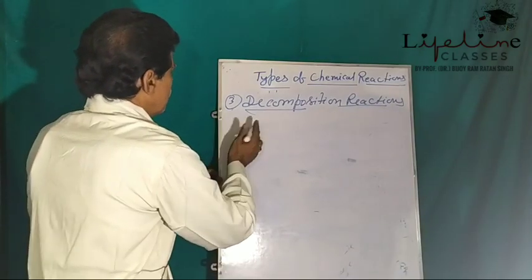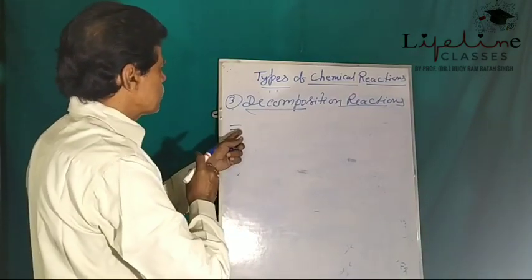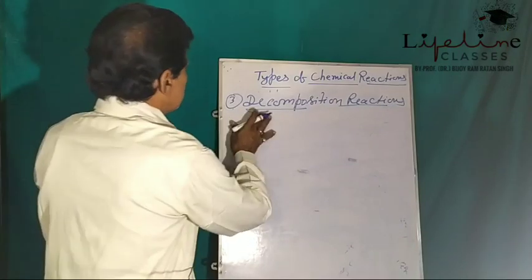Let us understand first of all what a decomposition reaction is.